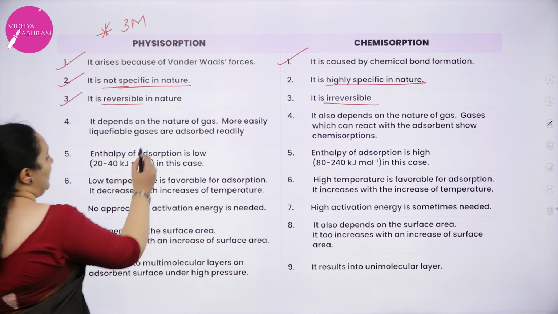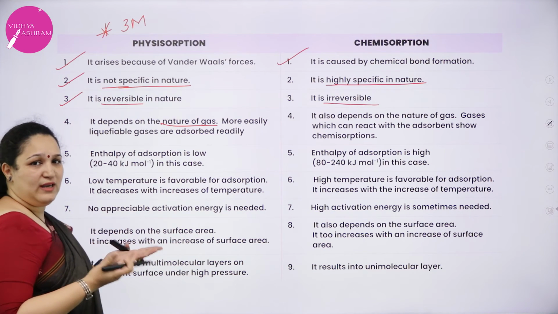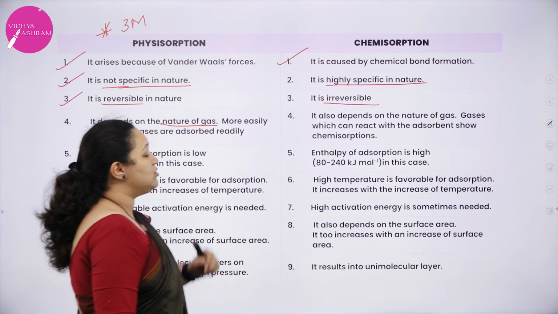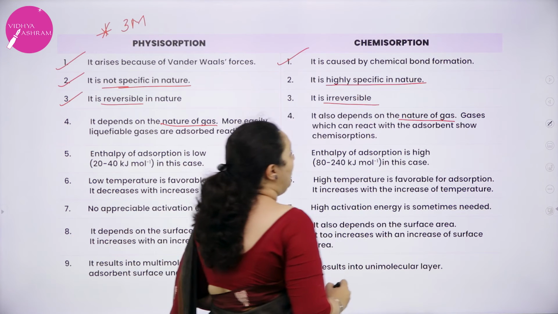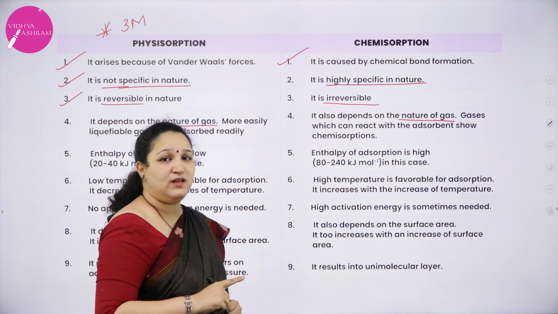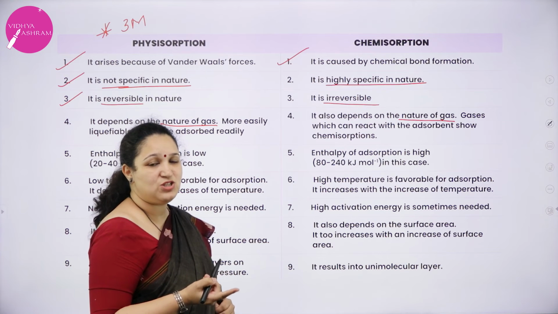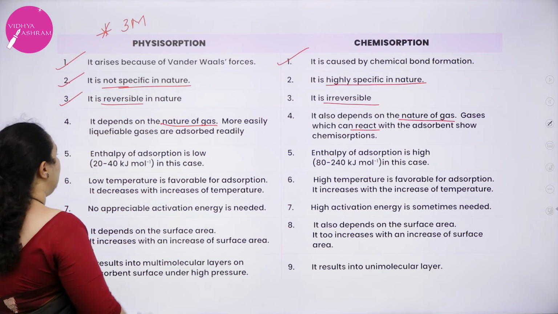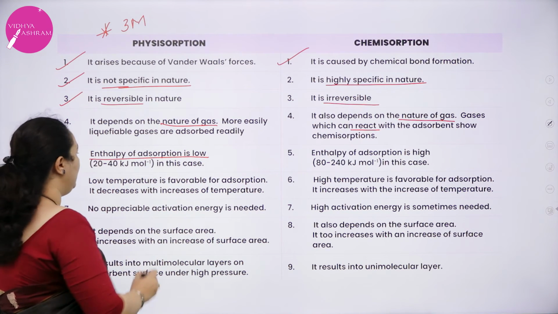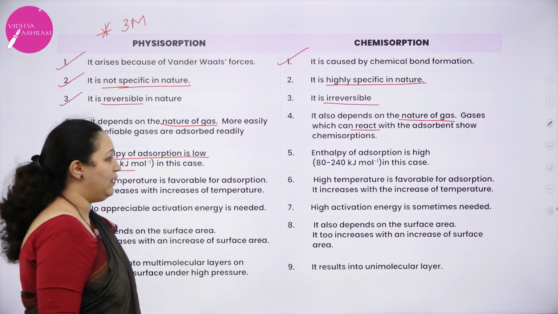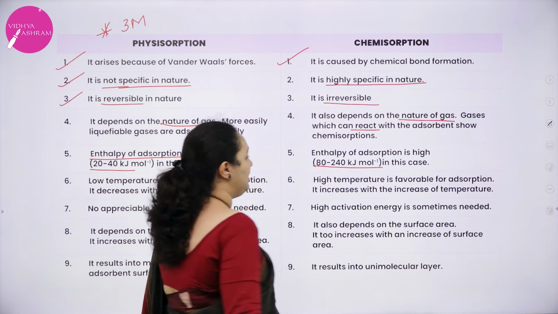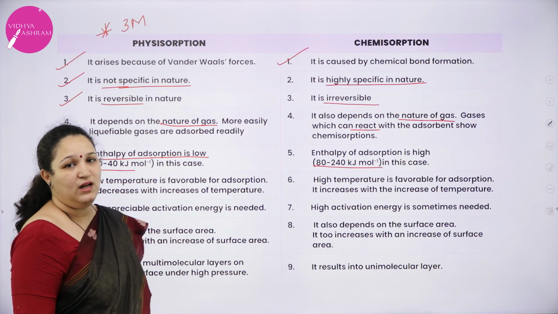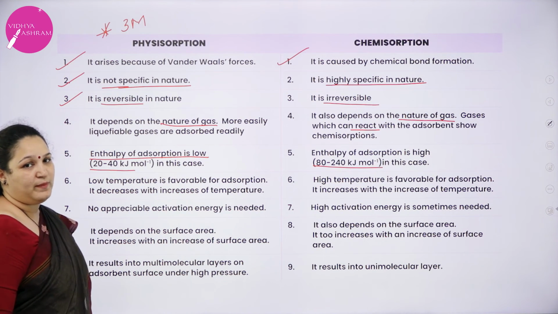Fourth one, it depends on the nature of the gas. More easily liquefiable gas, physical adsorption happens very easily. Here also it depends on the nature of the gas, but the gas should react with the adsorbent. The adsorbate gas should react with the adsorbent, only then can chemical adsorption happen. Next, enthalpy for physical adsorption is low, only 20 to 40 kilojoules per mole is required, whereas enthalpy for chemical adsorption is 80 to 240 kilojoules, that is more energy is required for chemical adsorption because there is bond formation.